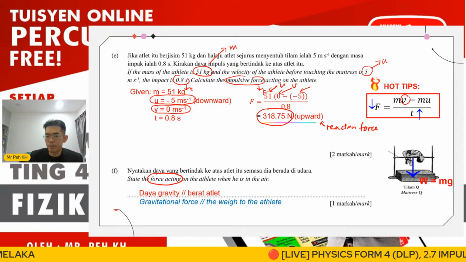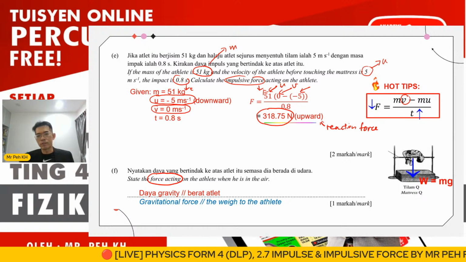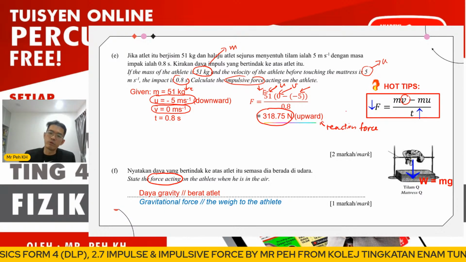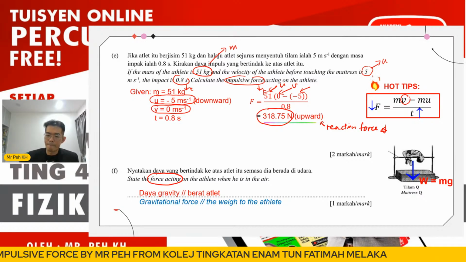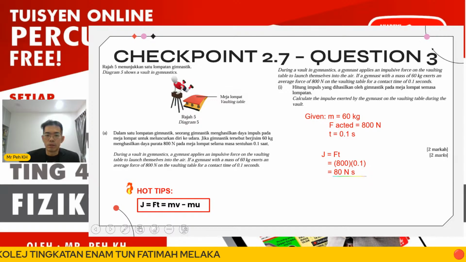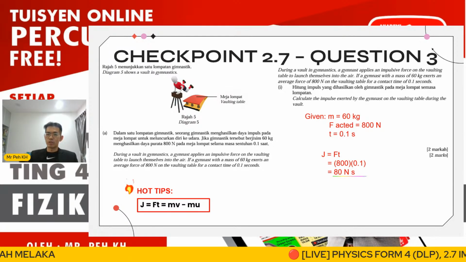Both of those are accepted, everyone. Okay, so when touching the mattress, the force acting will be the impulsive force, where the force we discuss here will be the reaction force acting on the athlete. Okay, so now we go for, I accidentally showed you the answer already. Never mind, we can straight away discuss question number 3 here.